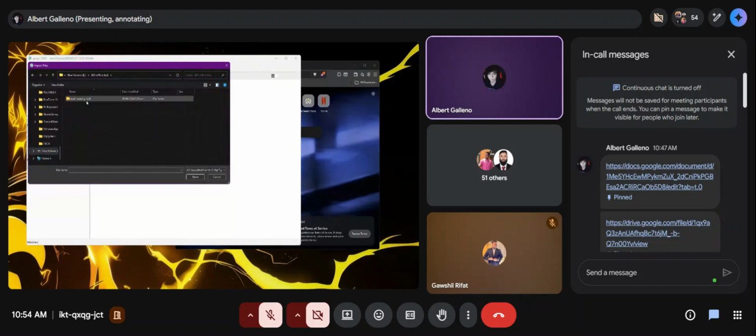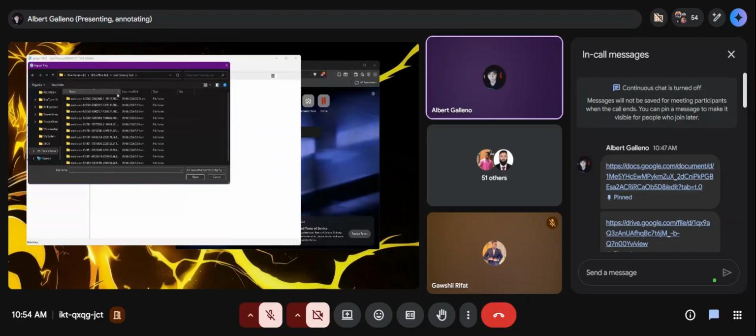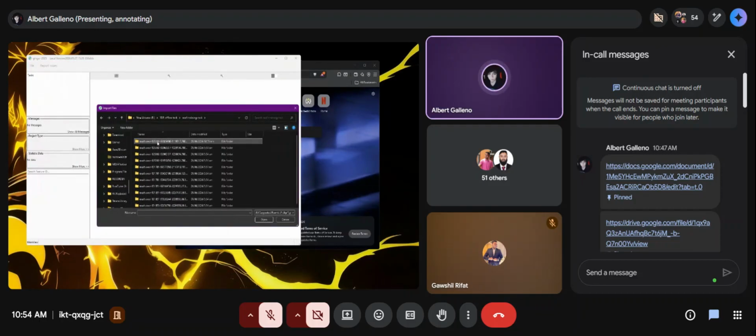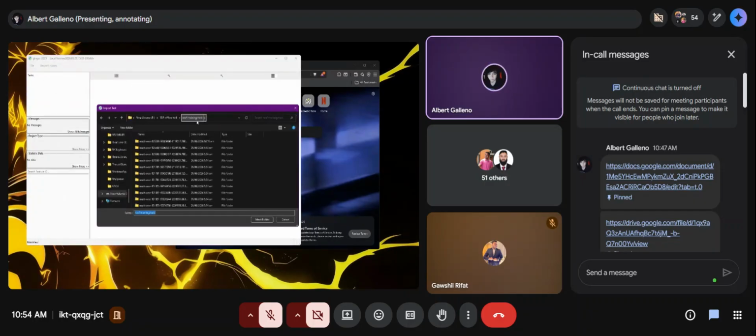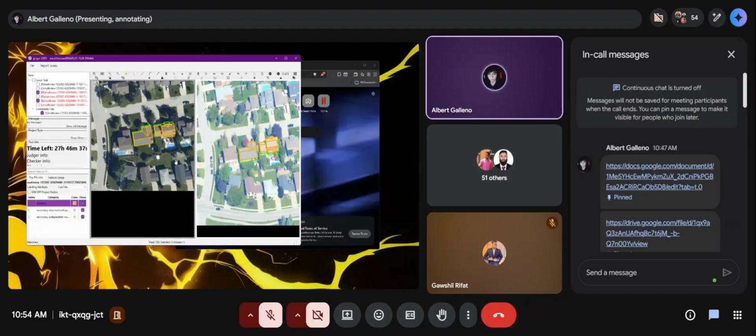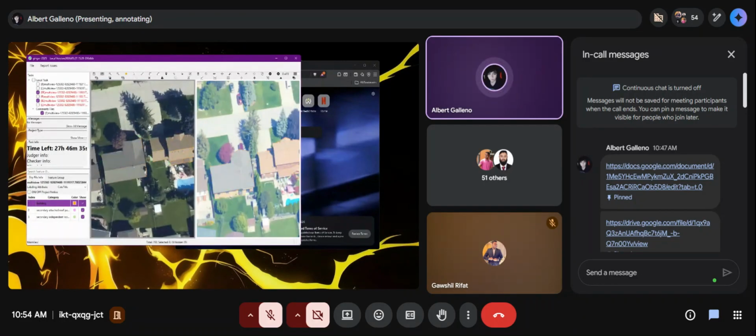Double click, and you need to select. Okay, so click this one and open. No. I think I clicked the wrong one. Import task. Let me see. This one, select folder, and it will download.